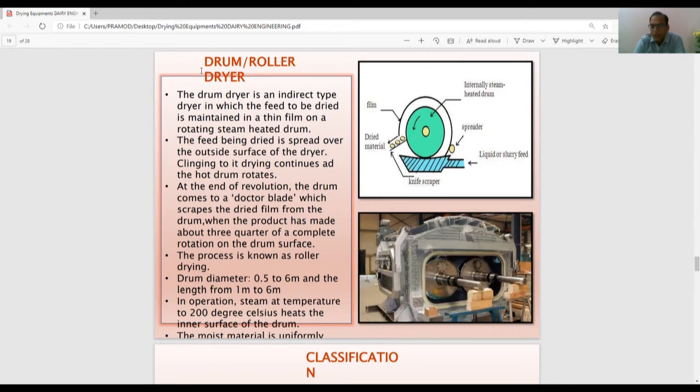And especially if we have to make flakes, it is used for making flakes also. There is simply a drum, and that drum is being heated by heating coils or by steam from inside, and the outer surface is hot. When the material falls on that hot outer surface in a thin layer, it immediately dries off and is scraped off by a scraper. So that was this drum dryer, or the roller dryer.